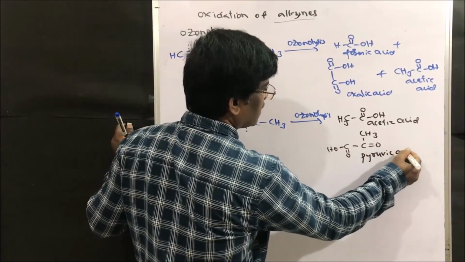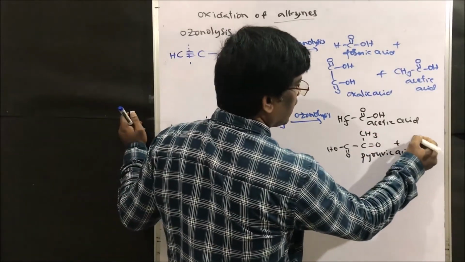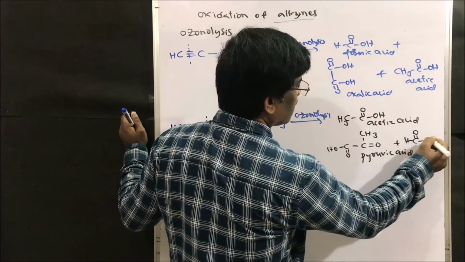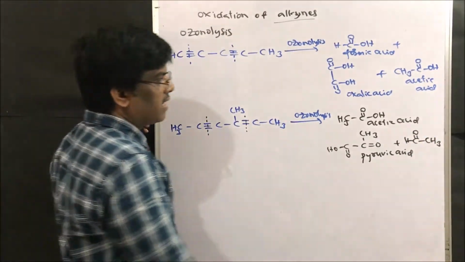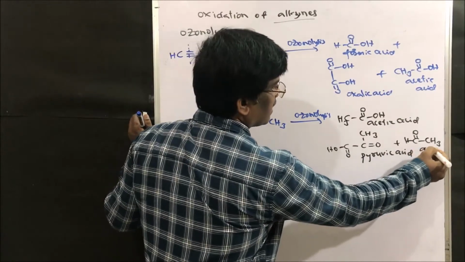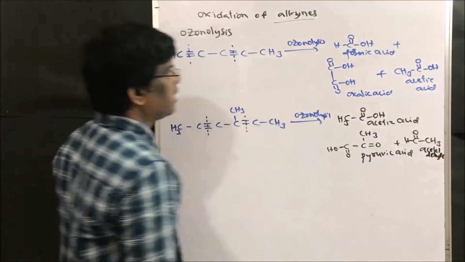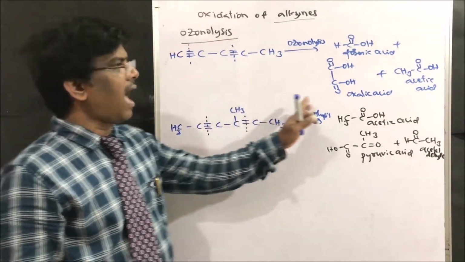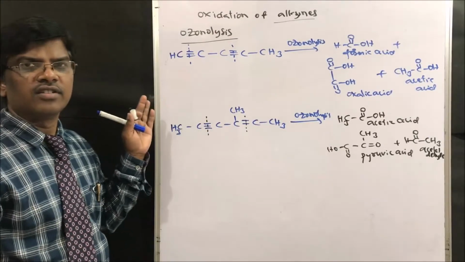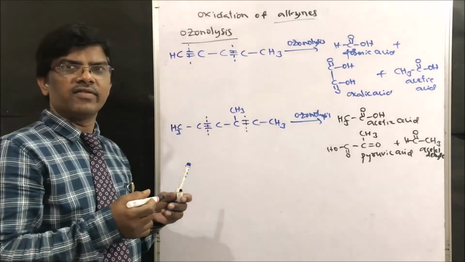The double bond gives aldehydes and ketones, so we get acetaldehyde. Ozonolysis of alkynes takes place to give carboxylic acids.